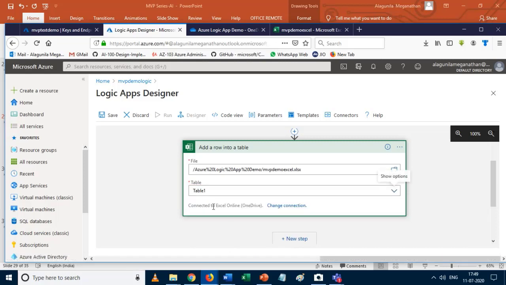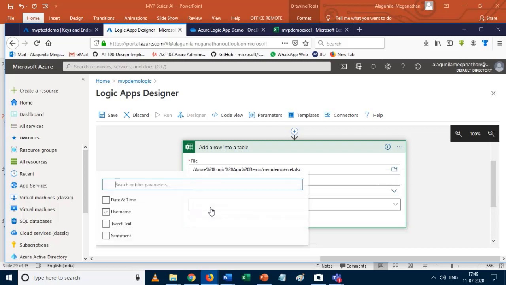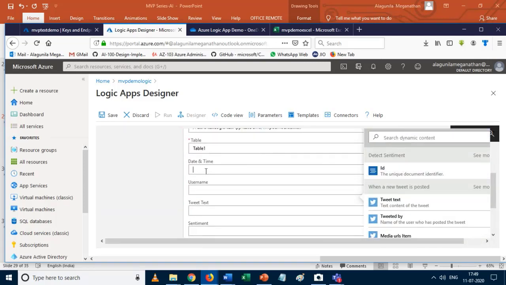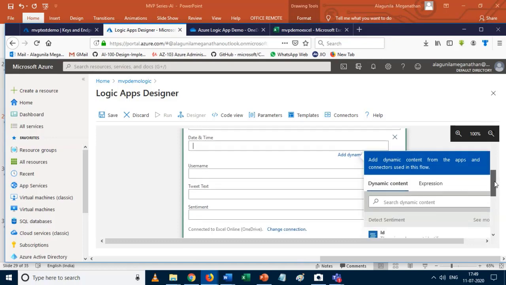Okay, so our table name is table 1. So once it takes our table name, it automatically maps the fields that are present inside the Excel file. Okay, so we need to select all the fields. I need all. Okay, sorry. I check all the fields. Yes. So once you get all the fields, you need to map everything.